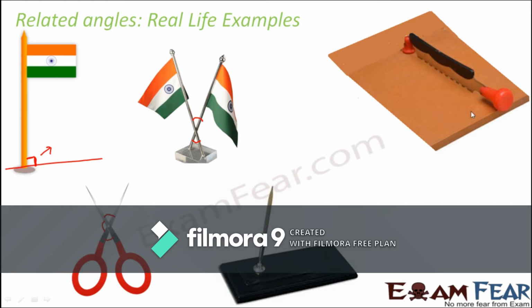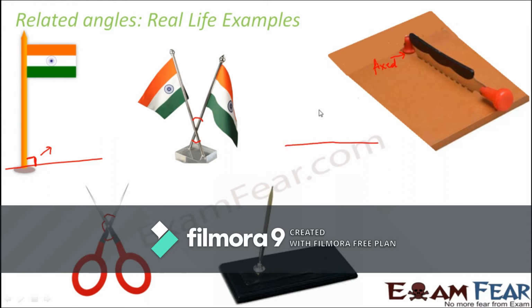Let's think of this vegetable chopping board. When you look at this chopping board, you have a board and a knife fixed over it. The knife is fixed in such a way that one end is fixed and the other end is movable. So you can move it, and like that you cut vegetables, right? So that's the chopping board. Now when you look at this chopping board, you can experience linear pair in a very nice way.